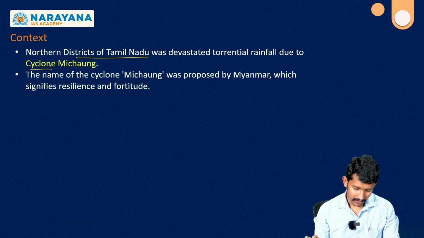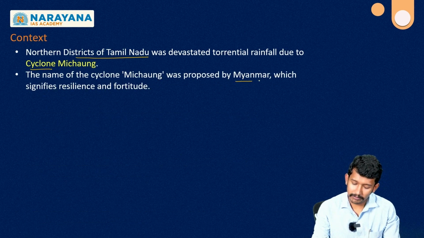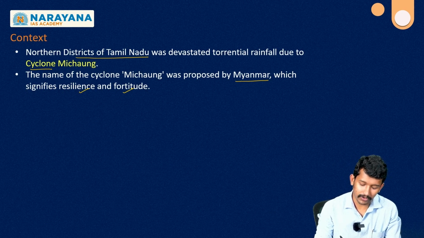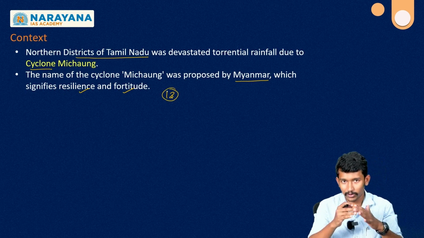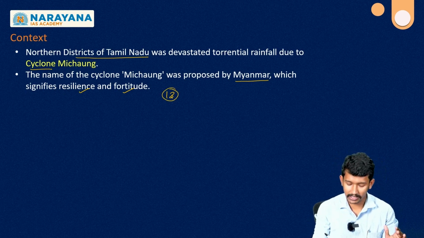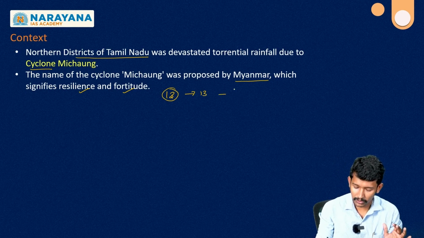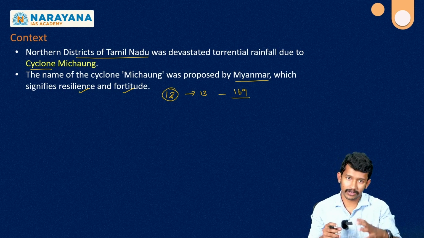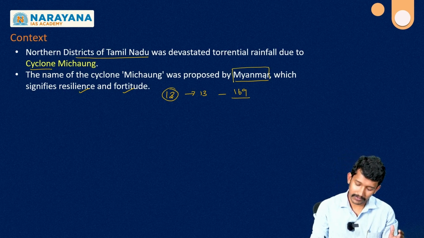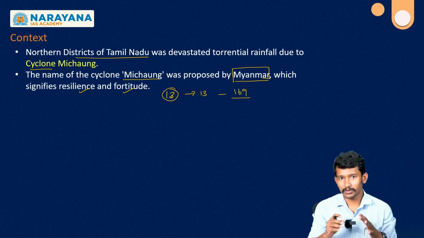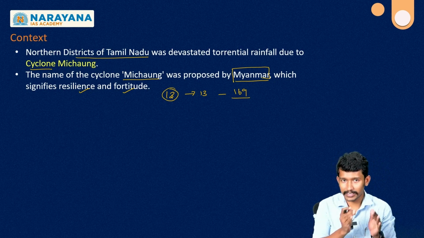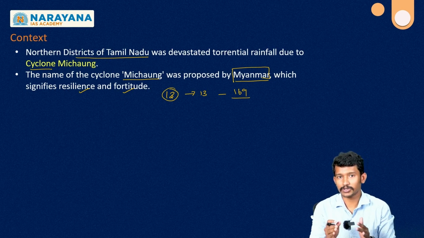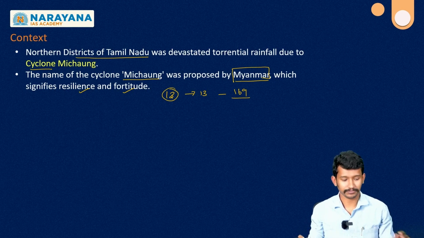Here the name was proposed by Myanmar, which means resilience and fortitude. When it comes to naming, 13 countries are involved. The littoral countries of the Indian Ocean will propose the names. Each country will propose 13 names, so totally 169 names are there. The names will be selected on a rotational basis. This time Myanmar came up with a name called Michaung. So this is the idea in terms of naming. From this context, we have to know about the cyclone, its formation, its characteristics and its dissipation.